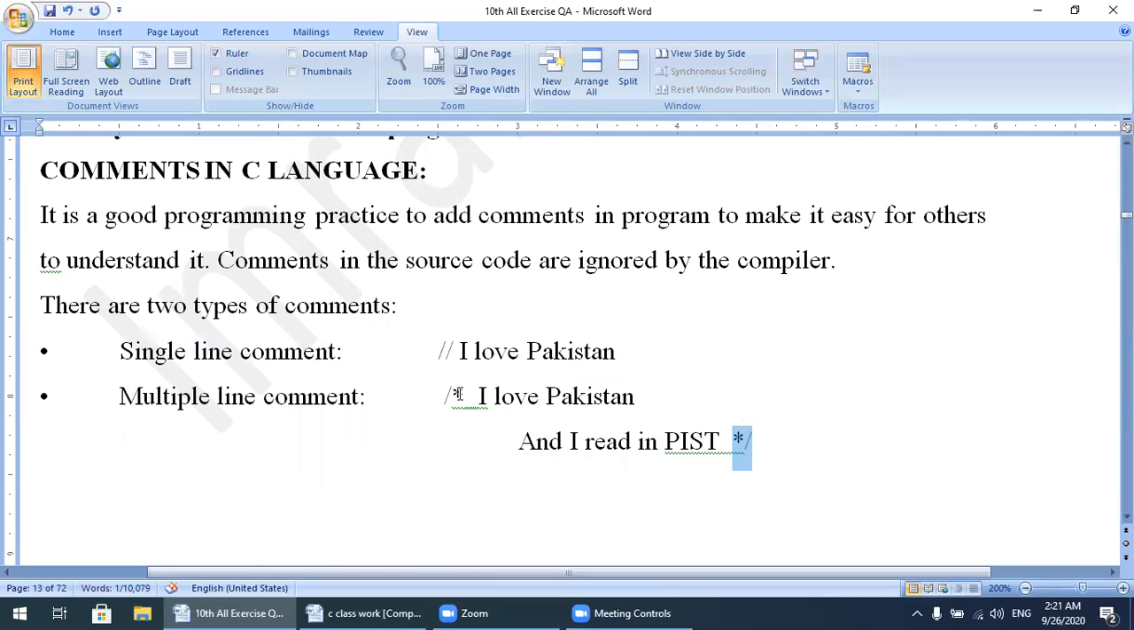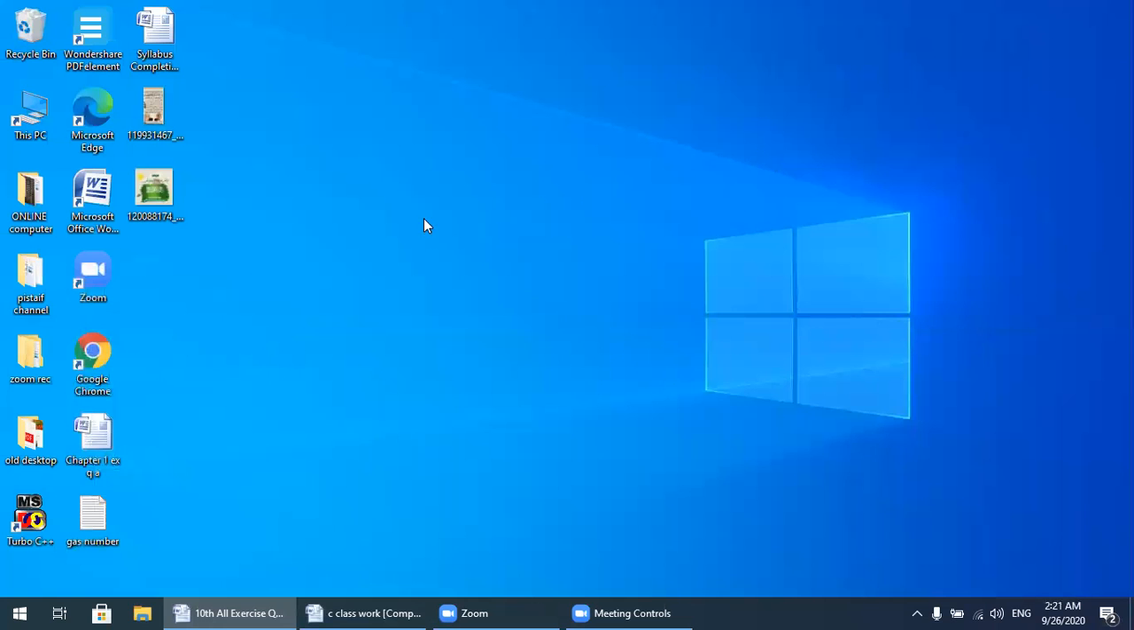So between the slash star and star slash you can write multiple lines, but when your comment is finished, you use star and forward slash. These are known as comments. Now I will show you how you can apply comments in your program, and how you can write a simple C language program in your IDE. I will show you the IDE.